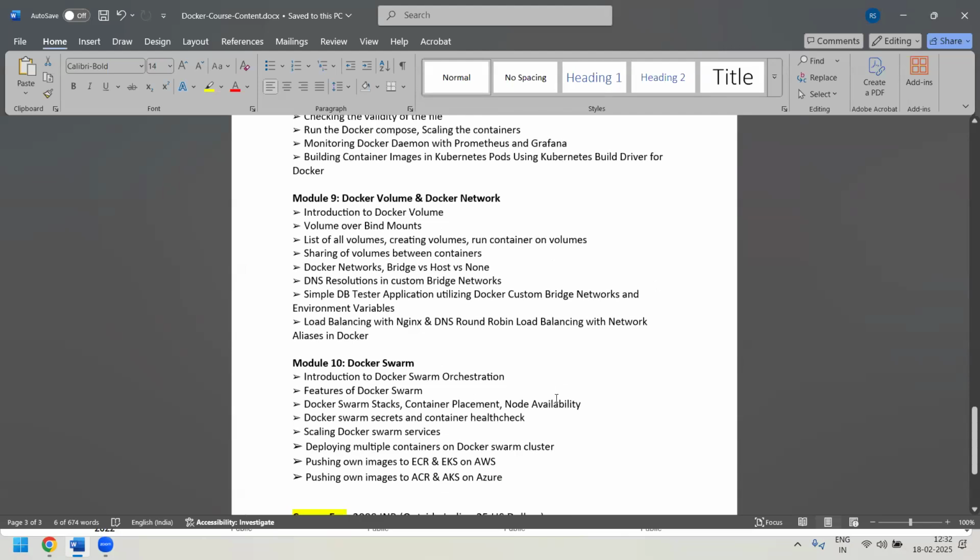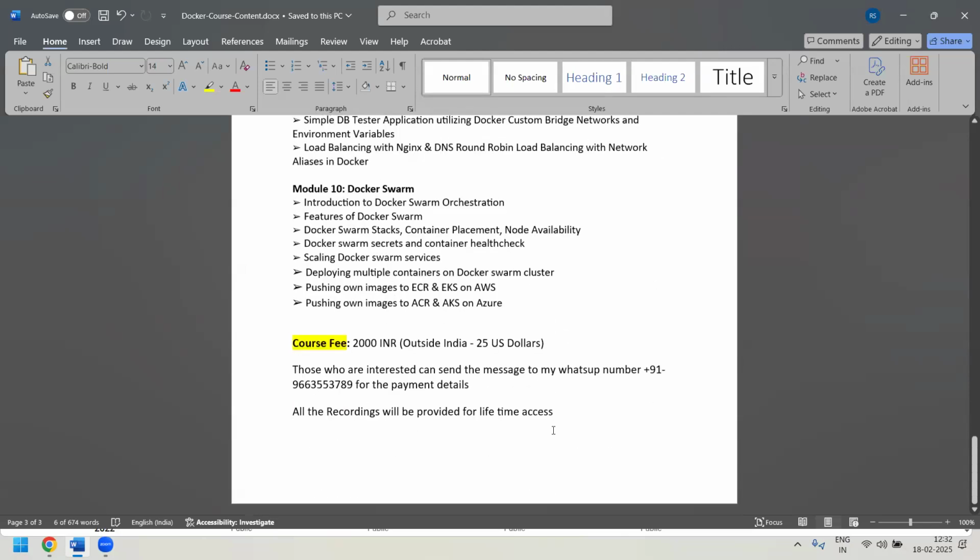Regarding the course fees, guys, I have kept very minimal course fees for this Docker course, and it is just 2000 INR. So you can pay 2000 rupees for enrolling for this course. For those outside India, they have to pay 25 US dollars for enrolling for this course. It also includes the exchange charges.